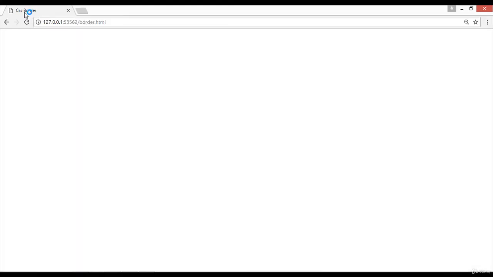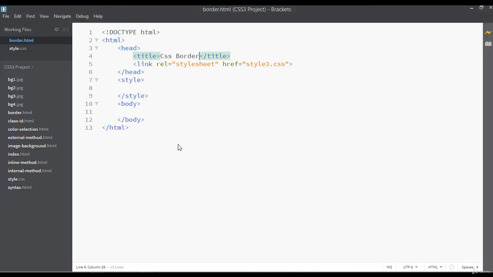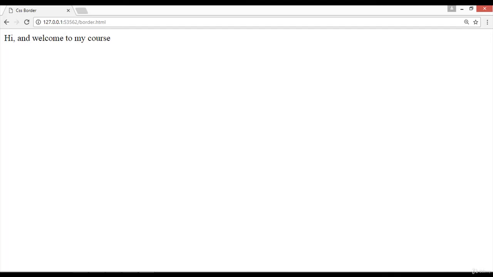You can see that here is written CSS border. So let's just type here something. Let's just create a div start and div close. Inside this I'm just writing here hi and welcome to my course. You can save and see the preview here, hi and welcome, and there is no border.